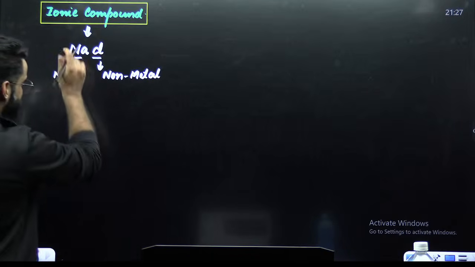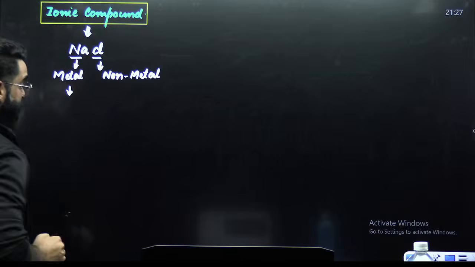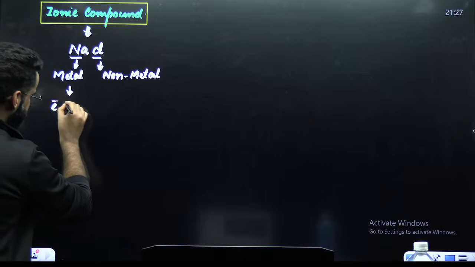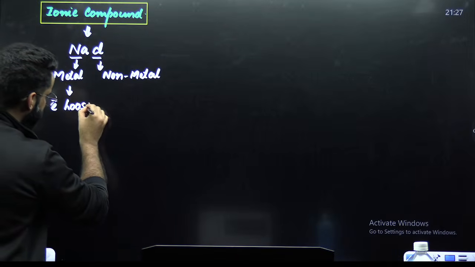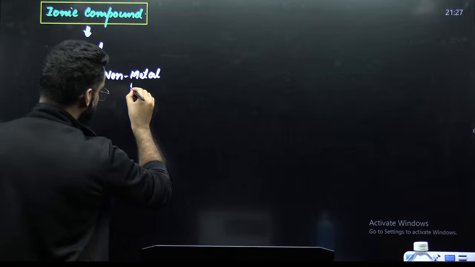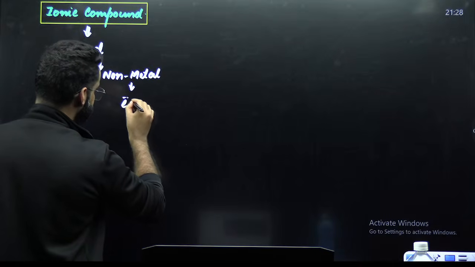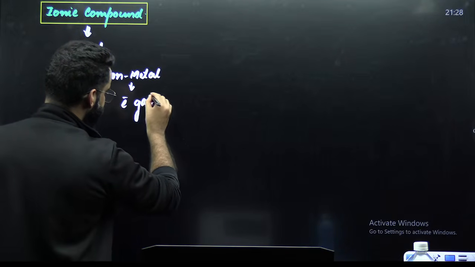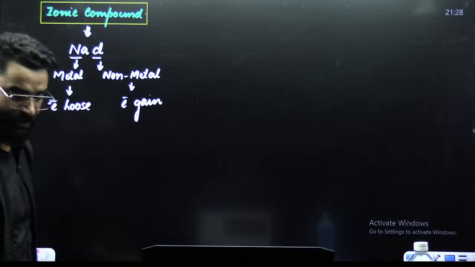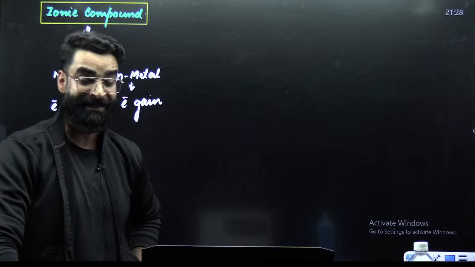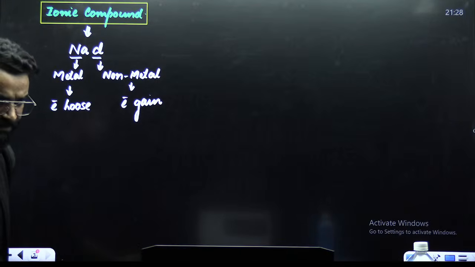Now, since sodium is metallic, and you know metals have the tendency to lose electrons, whereas non-metals have the tendency to gain electrons, right?